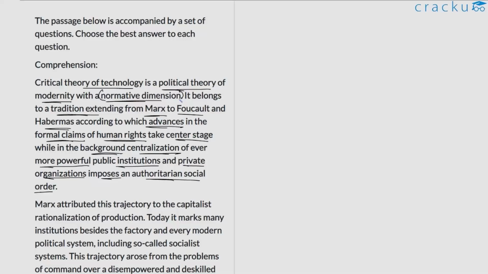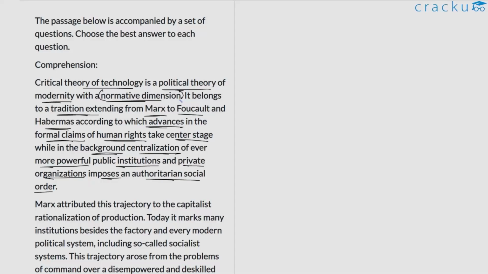So in a way, what he's trying to say is that it's not just a descriptive theory, but it's also a theory that tells us about how the society should be organized or what values should be upheld. It's not just simply describing the way in which things currently operate, but it's also giving us more information about the ethical or moral considerations that are entrenched in the society. So this is what the author is trying to highlight at the very beginning when he says that this theory has a normative dimension. So it's very much relevant to our society.